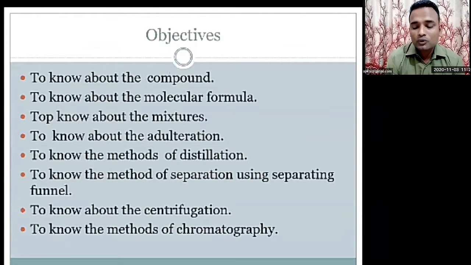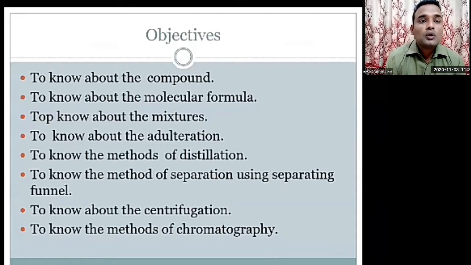Okay, before going to today's topic, we'll see what our today's objective is. What is the purpose behind this lesson? Today we will see how to know about the compound. What is a compound? What is the definition of compound? Next, to know about the molecular formula. What is a molecule? That we have already learned. But what is a molecular formula?